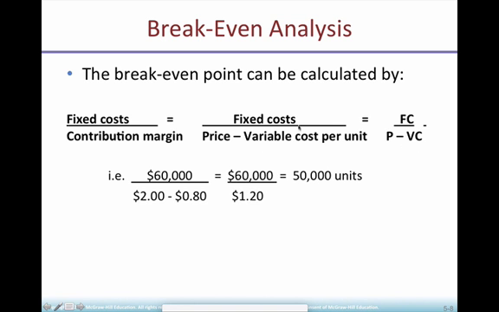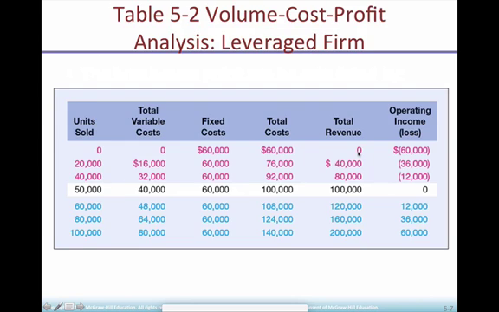Variable cost per unit. I'm going to use the same logic here. I do have total variable cost and I have units sold. Total variable cost is calculated as variable cost per unit, which I don't know, times quantity, which I know.